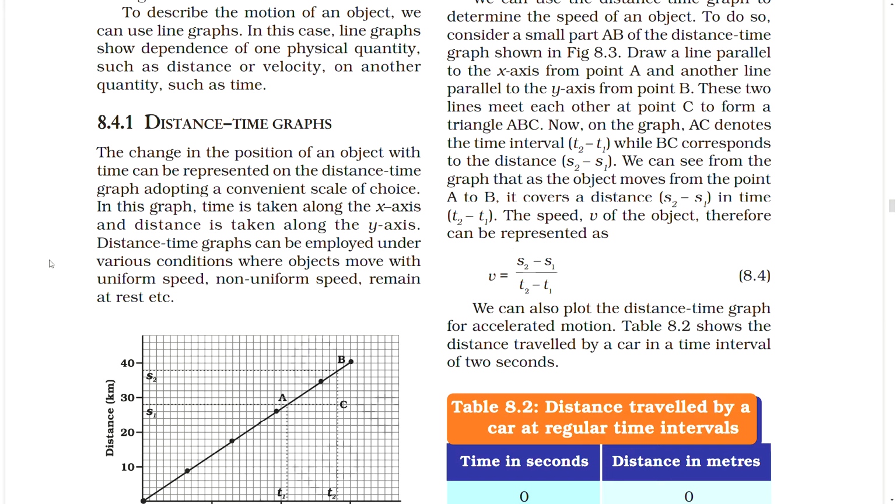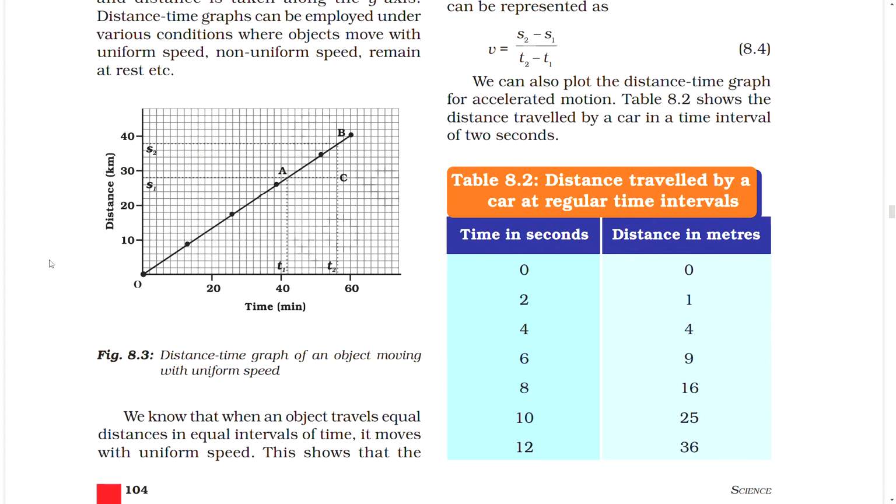Distance-time graphs can be employed under various conditions where objects move with uniform speed, non-uniform speed, remain at rest, etc. Figure: distance-time graph of an object moving with uniform speed.